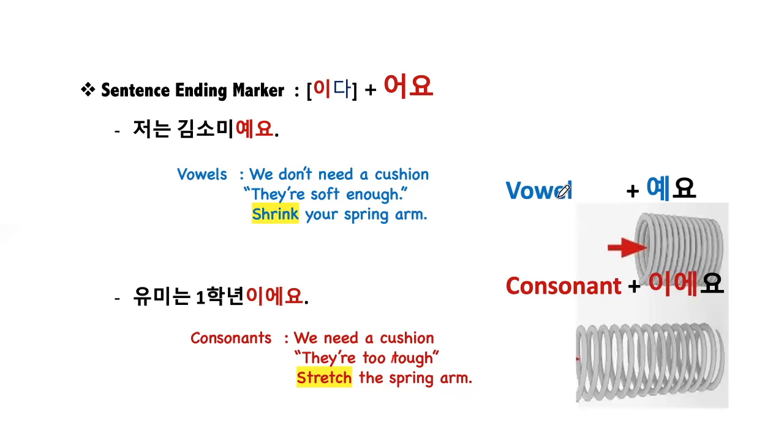When you have a vowel, that is really soft enough, so you don't need any spring arm, so make it shrink, 예요. And when you have a consonant, then the sound is really tough, so you need to stretch out the spring arm. So you make it 예요 after the vowel, 이에요 after the consonant.